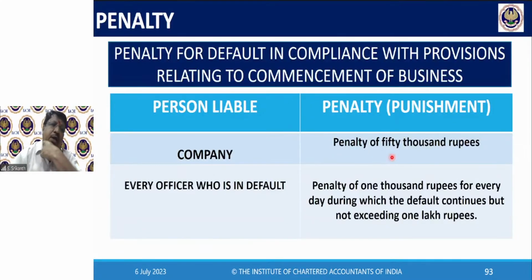Okay. So in case you do not get the commencement of business within that time, and you continue to operate or do something, the penalty is 50,000 rupees. And every officer in default, 1,000 up to 1 lakh. Wow.